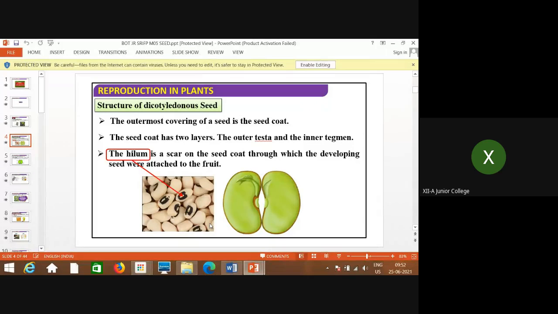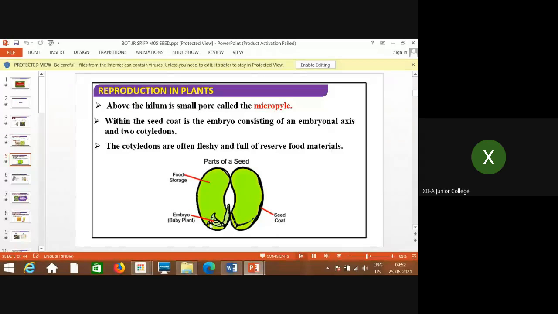You have studied the structure of anatropous ovule. Above the hilum is a small pore that is called micropyle, and within the seed coat, the embryo consisting of an embryonal axis and two cotyledons, and those cotyledons are fleshy and full of reserve food material, which are used for the development of embryo.